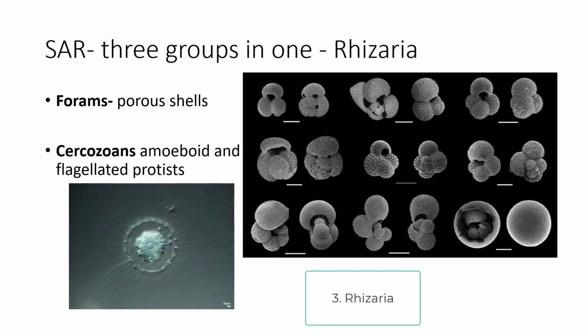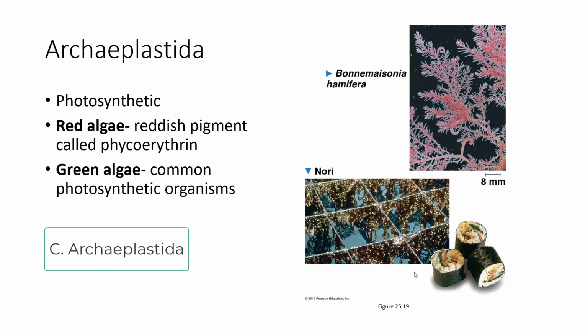The rhizarians have these complex shells. And you can see forams here with these shells that have pores in them. And cercozoans have these amoeboid and flagellated protists in their groups. So it's not as well defined by features as the other two groups in the SAR.